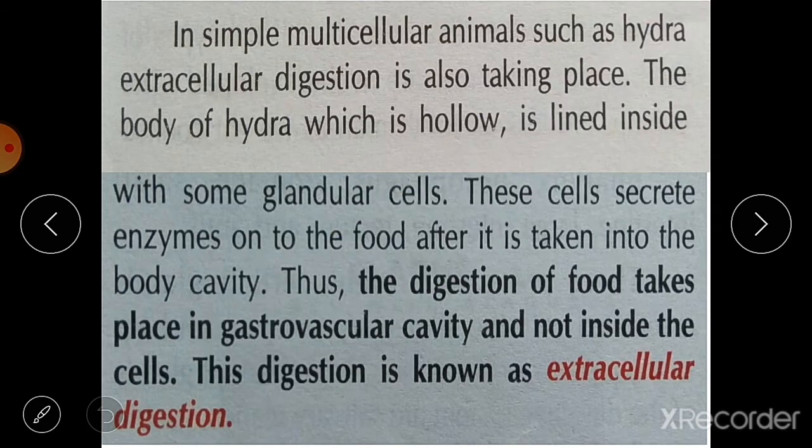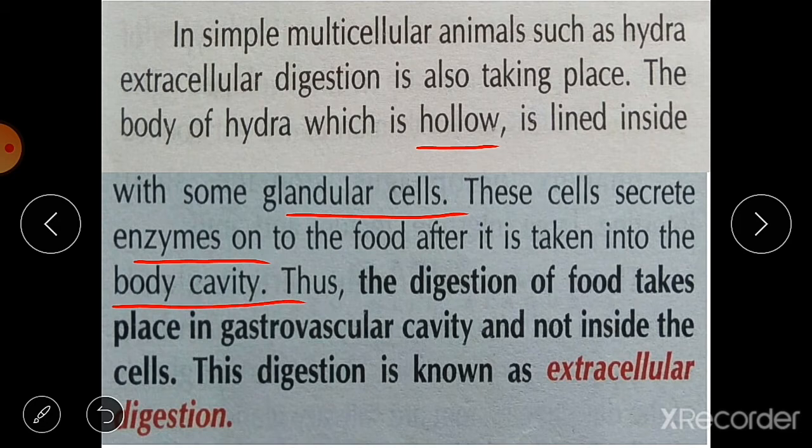In simple multicellular animals such as hydra, you know hydra? Hydra is a multicellular animal. I will show you a picture. And extracellular digestion takes place in hydra. The body of hydra is hollow and it is lined by some glandular cells. These cells secrete enzymes onto the food after it is taken into the body cavity.